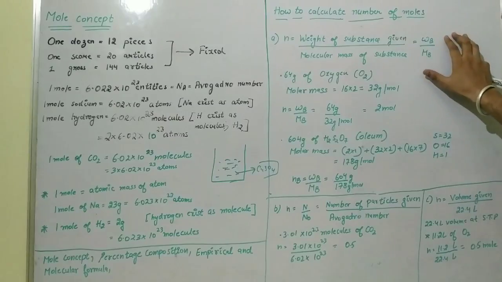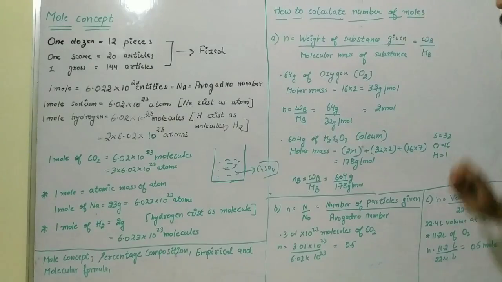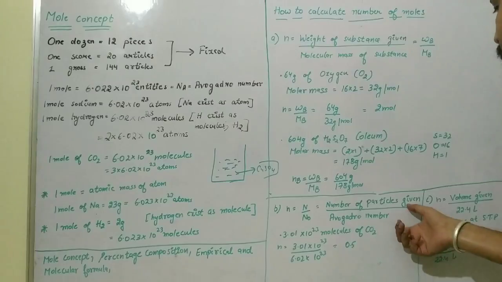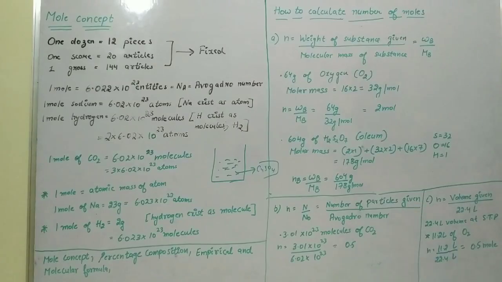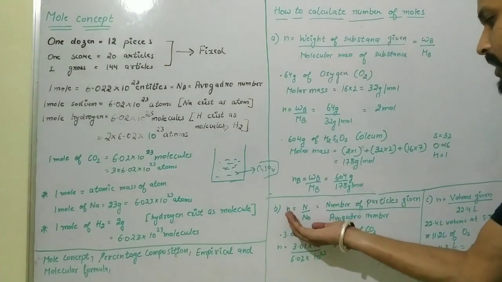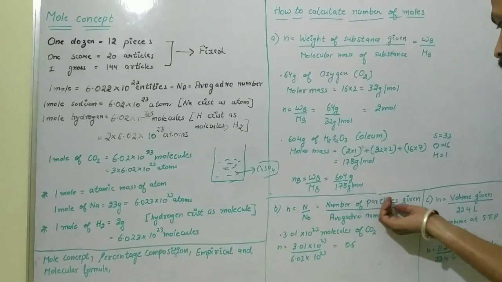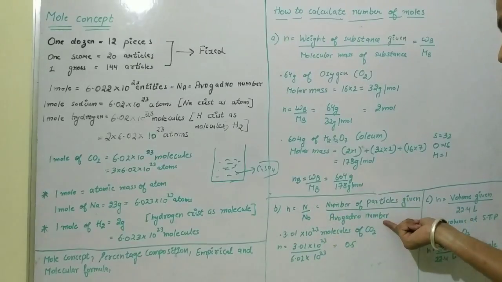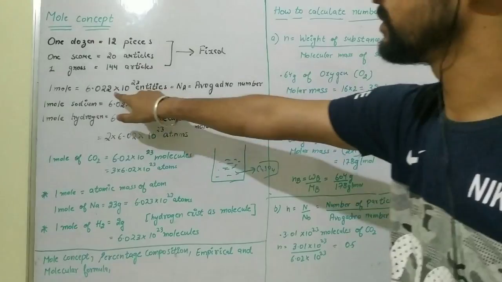So if the given weight is given, then we can calculate the number of moles. Suppose they have given you the number of particles. So from the number of particles we can also calculate the number of moles. Same formula, n equals the number of particles given divided by Avogadro number. So Avogadro number is equal to this.